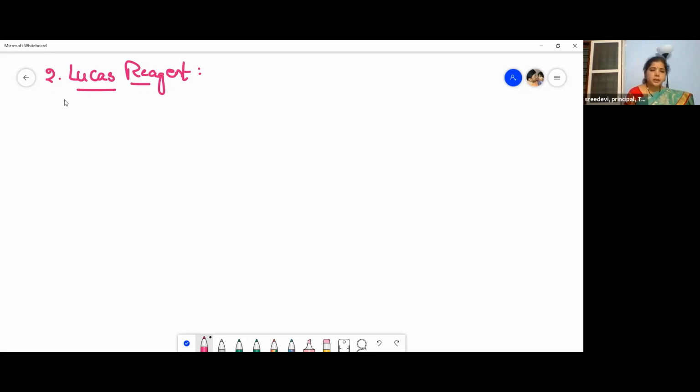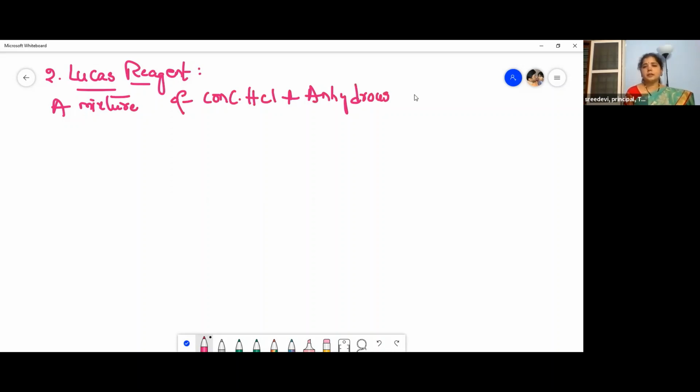A mixture of concentrated HCl and anhydrous zinc chloride is called Lucas reagent. Anhydrous means without water molecules.